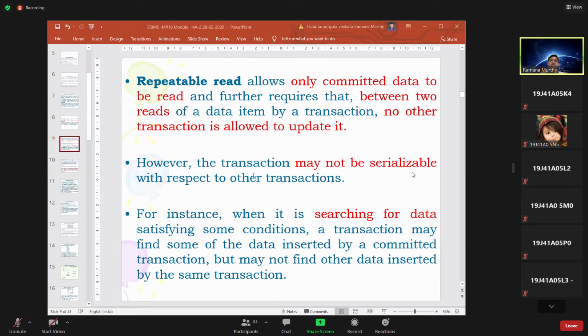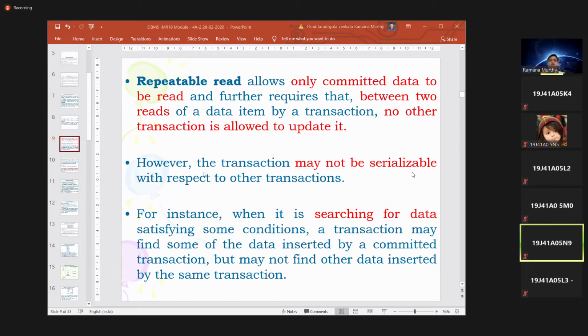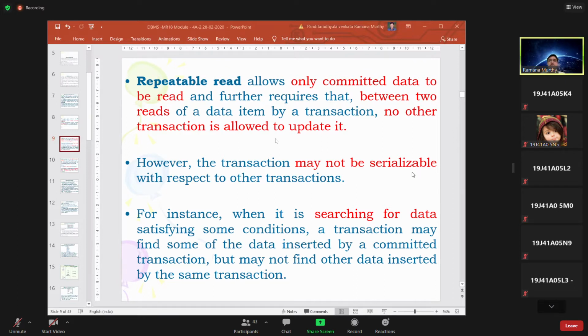For instance, if it is searching for the data, reading the value, satisfying some conditions, that means we are having a SQL query repeatedly. Whatever the number of times we execute the same SQL query, we should get the same result. That means you have to read the value at least a couple of times, but between these couple of times, we should have the same value.